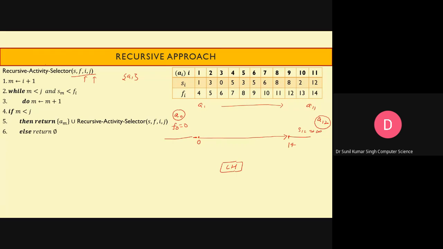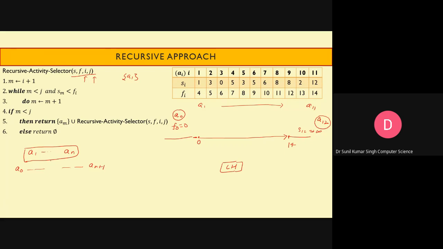So if the activities are A1 to AN, let's discuss it in a very generic way. We incorporate the other two activities, A naught and AN plus 1.